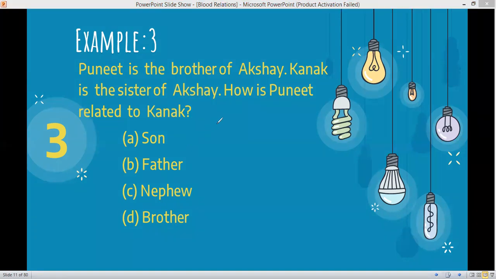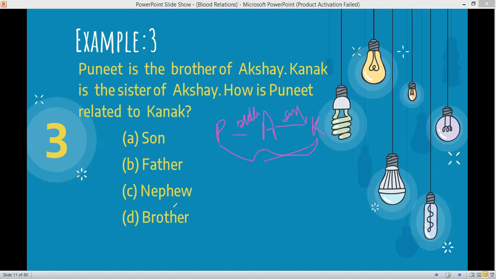See, Puneet is brother of Akshay. Just start making the flow chart from the first line itself, so it will be easy for you. Just write down brother of Akshay. Kanak is the sister of Akshay. So how are Kanak and Akshay related? She is the sister. So that means Puneet, Akshay and Kanak, they all are brother and sister.